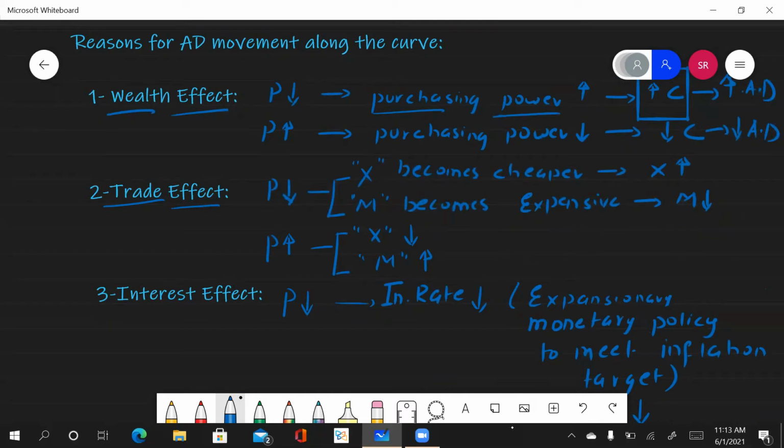Now how does it affect? Since we know that if the prices of the goods available in the country fall, your exports become cheaper. For example, Pakistan is good at exporting cheap cotton material, high quality cotton at the lowest price.